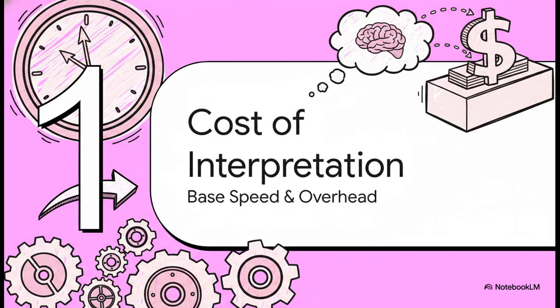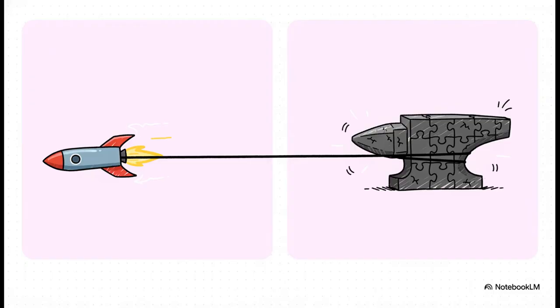Starting off with Section 1, the cost of interpretation. Let's look at the most tangible concept the math gives us, which is base speed versus the literal overhead cost of processing meaning. The core theorem here states that a system's execution speed is simply its base speed minus the interpretation overhead. The math is completely absolute on this. Any effort a system spends trying to derive meaning from its data directly and unavoidably penalizes its overall performance.